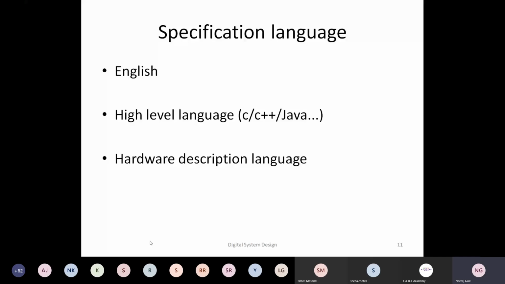Whatever we want to design, if we want to specify the functionality, that can be written very well in C, C++, Java, Python, or any other high level language. But these high level languages are good for functional or behavioral description, and they are not very good at describing the hardware. They cannot be a good hardware specification language, because in hardware, not only functionality or behavior but other things are also involved.